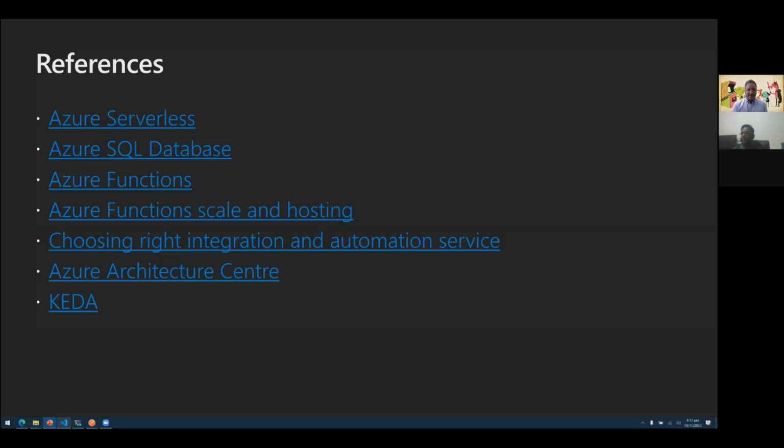I've also given a link for choosing the right kind of integration and automation service. I did talk about the Power Platform. That is also similar to the Azure Logic App. So the interface or the UI is similar, but the Power Platform is mainly for resident kind of users.